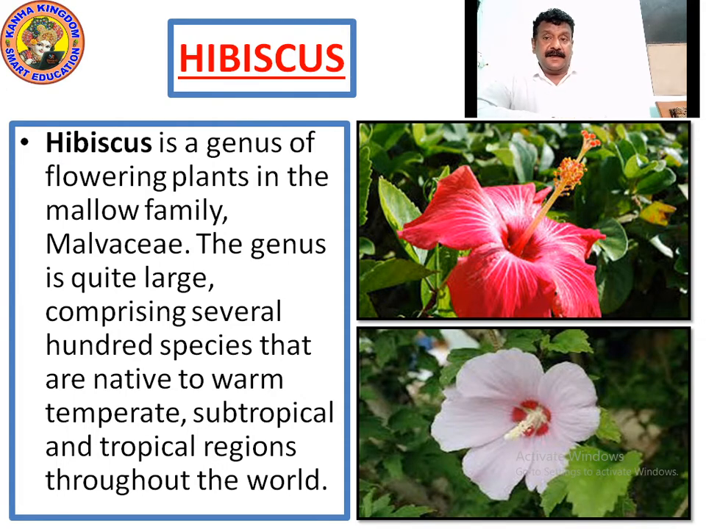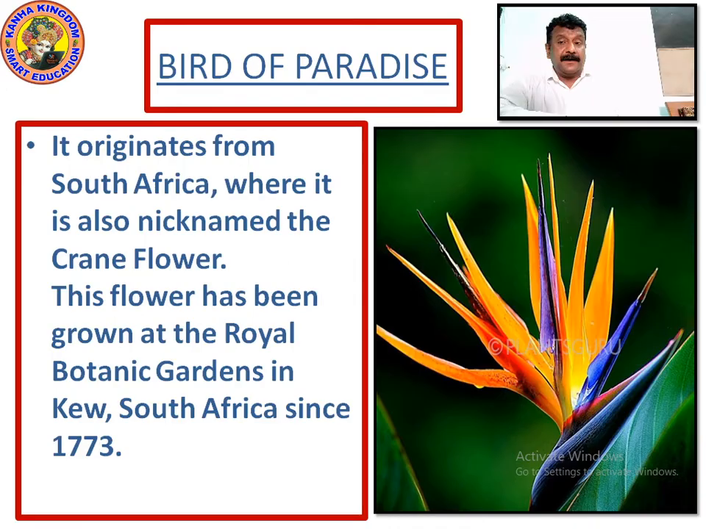Now let's go to the next flower. Bird of paradise. It originates from South Africa, where it is also nicknamed the crane flower. The flower has been grown at Royal Botanic Gardens in Cape, Kew, South Africa since 1773. When we talk about bird of paradise, the name itself shows something special in it. Paradise means heaven.